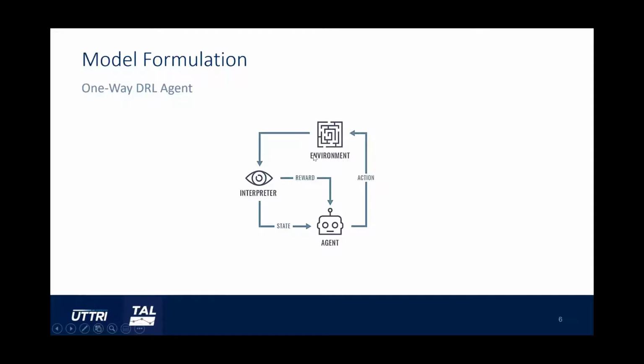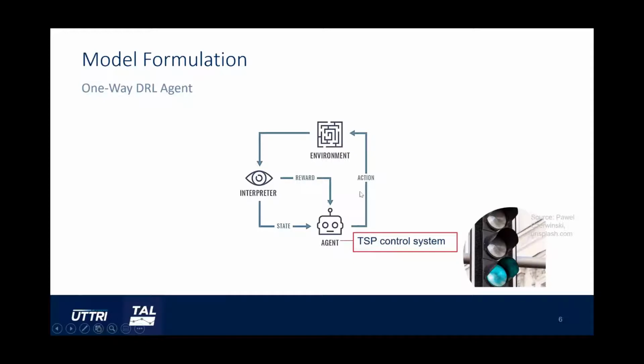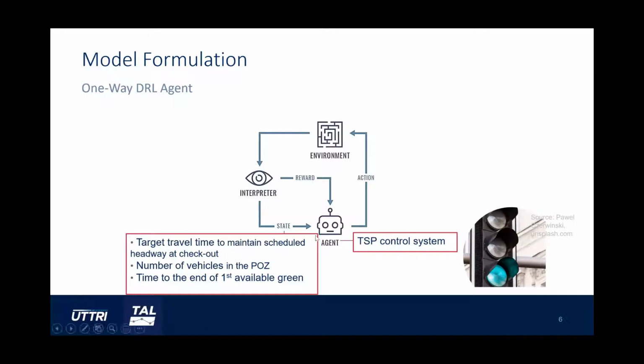The first one is environment, which is the world, real or virtual, in which the agent performs actions. In our case, it is the transportation network simulated in AIMSUN. And the second element is agent, which is the program we train with the aim of doing a job we specify. In our case, the agent is the TSP control system, which interprets the environment state, including information related to bus headways, number of cars, and signal timing. The agent also receives reward feedback from the environment after an action is taken.